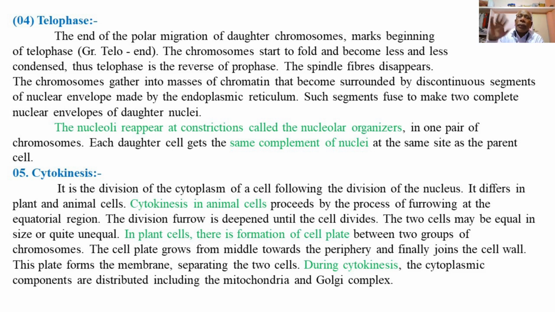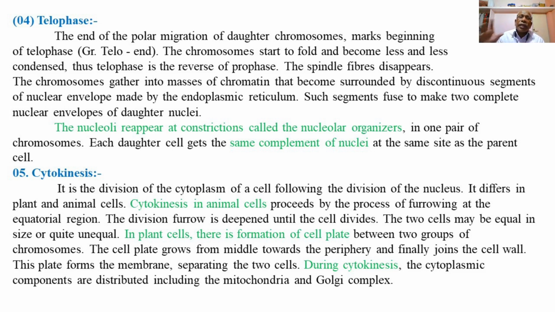The nucleoli reappear at constrictions called nucleolar organizers. Among the total set, or complement, of paired chromosomes, there is one pair of chromosomes that carries a nucleolar organizer, and the nucleolus starts to reappear in the region of the nucleolar zone, or nuclear organizer, in that pair of chromosomes.